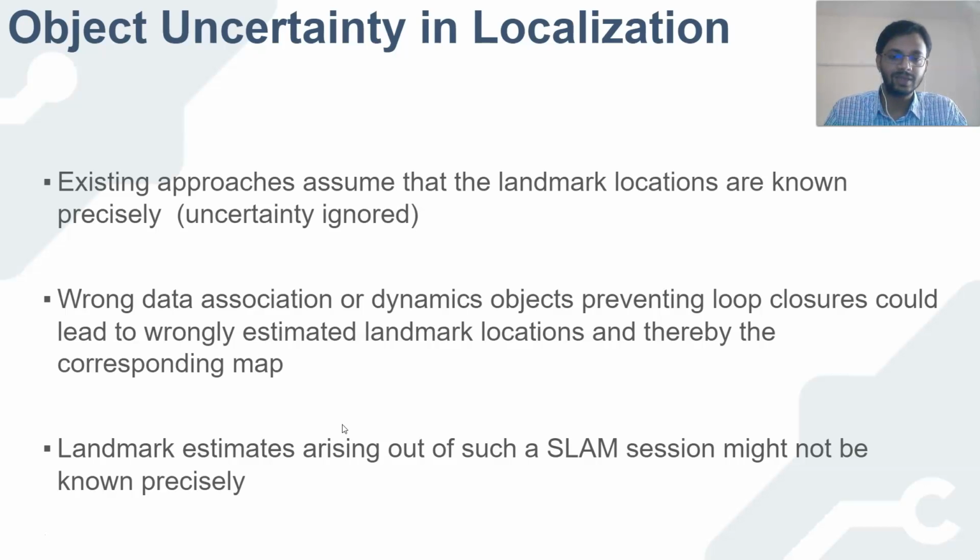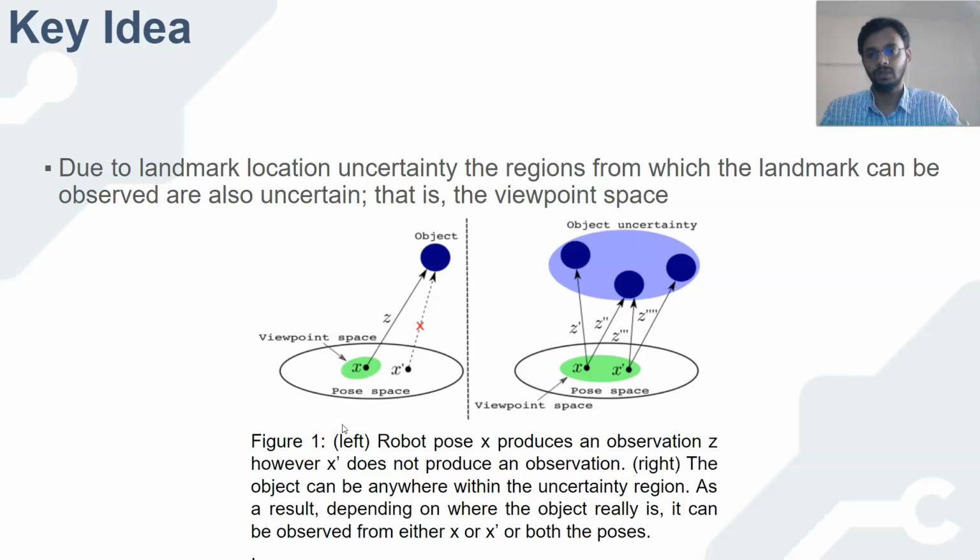I again stress the fact that we are actually considering an environment where this map is known, and we are planning within the known map. And rather than ignoring this uncertainty, we consider this object uncertainty within the map. So let us understand this again.